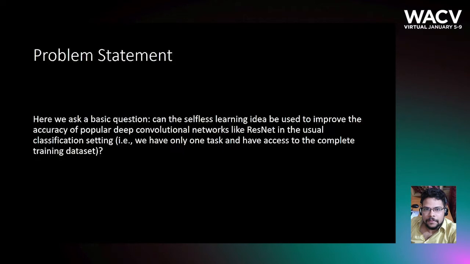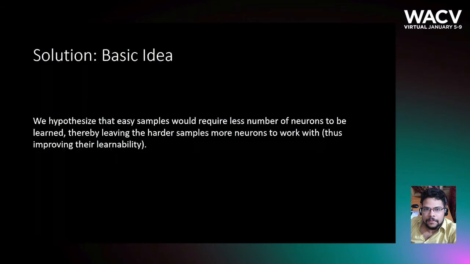In this paper, we ask a basic question. Can the selfless learning idea be used to improve the accuracy of popular deep networks in the usual classification setting? By usual classification setting, we mean that we have one classification task and have access to the complete training dataset.